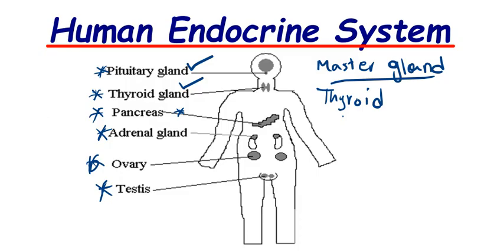The pancreas, you have to understand, is both an endocrine and exocrine gland. In endocrine function, the pancreas performs sugar regulation by secreting the hormones called insulin and glucagon. But when we talk about exocrine, it secretes pancreatic juice which plays a vital role in digestion. And then we have the adrenal gland. This adrenal gland is divided into two parts: we have the adrenal cortex and the medulla.